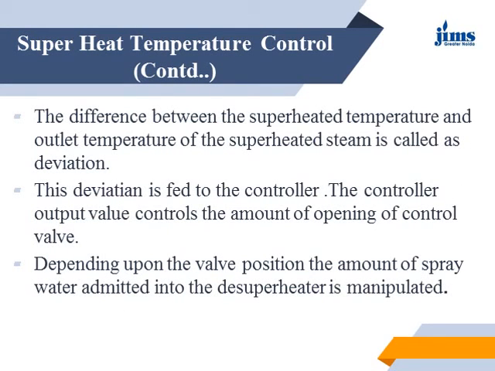The outlet temperature is somehow lower than the set value, and this deviation is fed to the controller. The controller output controls the amount of opening of the control valve. Depending upon the valve position, the amount of spray water admitted in the desuperheater is manipulated.